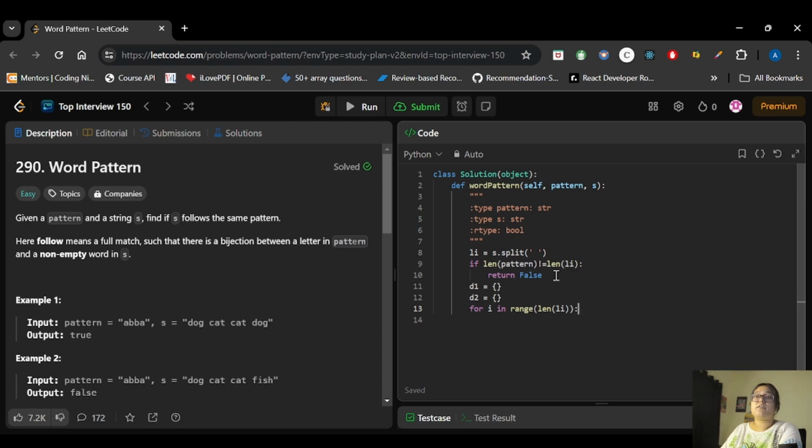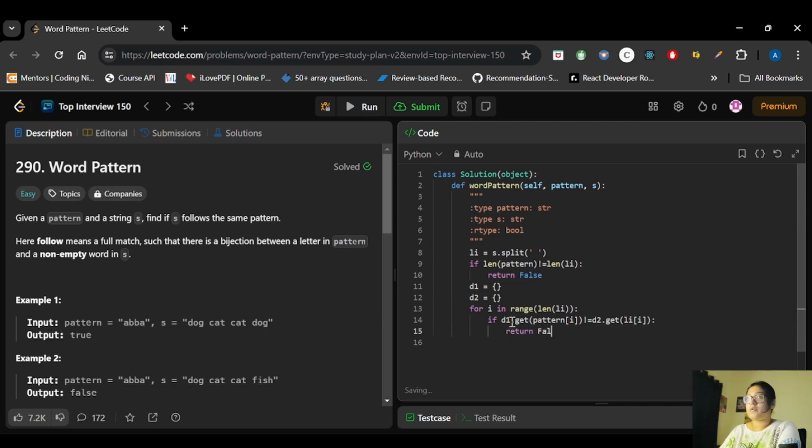Now we will check the condition: if D1 dot get pattern of i is not equals to D2 dot get li of i, then we will simply return false from here.